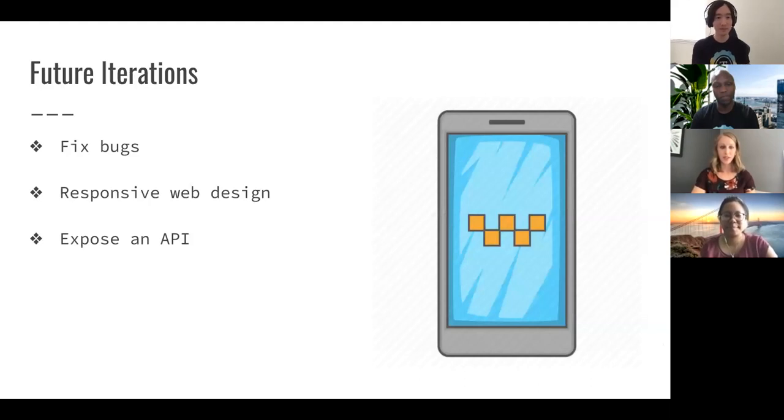As far as future iterations on this app, we'd like to continue fixing bugs as we see them. And we'd like to make this a responsive web design. Right now, this is a web app, but we'd like to make it compatible for phones as well. And we'd like to expose our API so that other users will have access to our data.